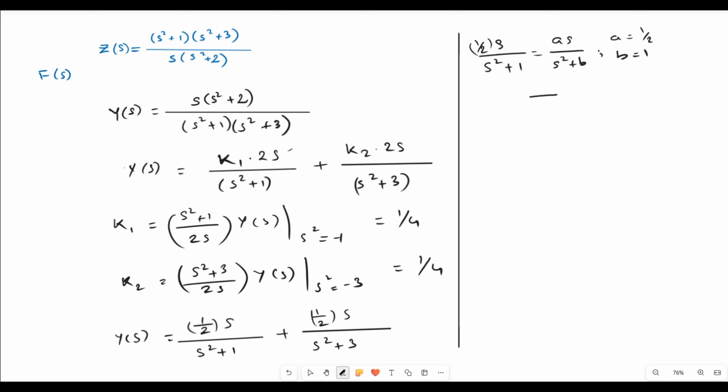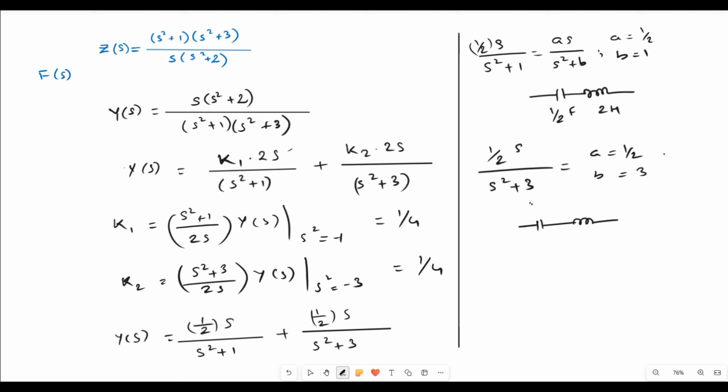So the circuit will be, we have a capacitor and inductor in series this time, and this value is a by b. So for a by b, if we put, we are going to get half farad, and for the inductor the value is 1 by a. So for 1 by a it will be 2 Henry. Similarly, if we determine for the next function, then we have again similar format where we have a as half and b as 3. So here we will get the circuitry as a by b and 1 by a. So it will be 1 by 6 farad, and this term is 2 Henry.